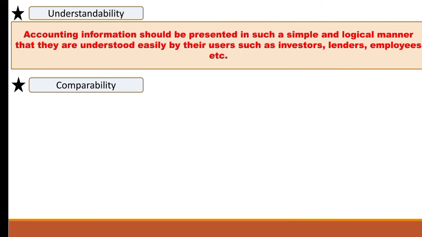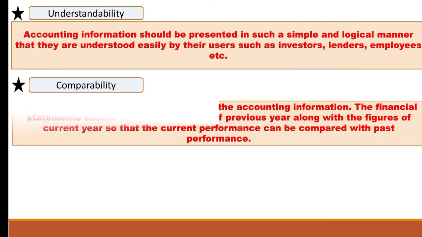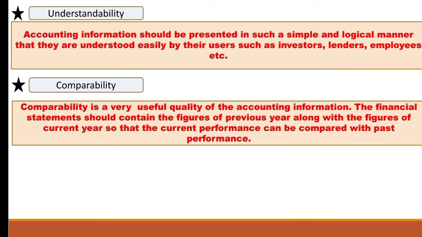Next is comparability. Comparability is a very useful quality of accounting information. The financial statements, which include the profit and loss account and balance sheet, should contain the figures of the previous year along with the figures of the current year. And why should it be there? So that the current performance can be compared with the past performance. Similarly, the financial statements should be prepared in such a way that the profitability and financial position of the concern may be compared with other concerns of a similar type.